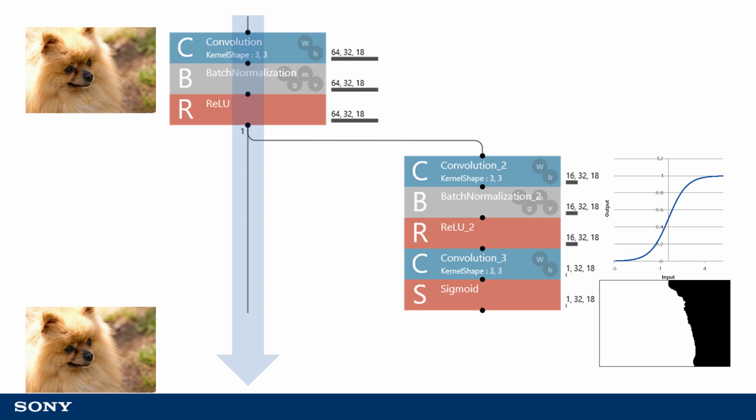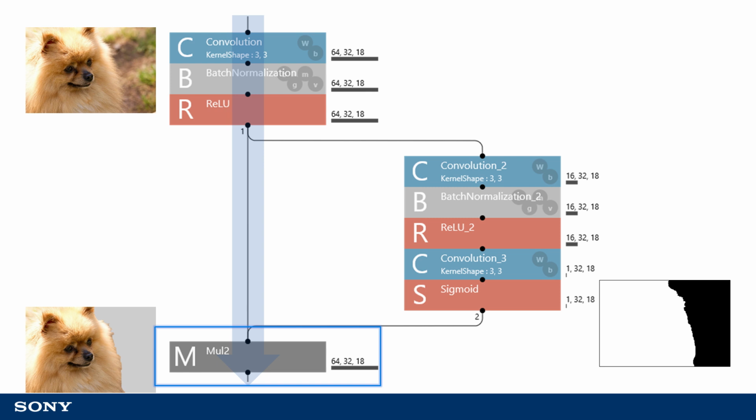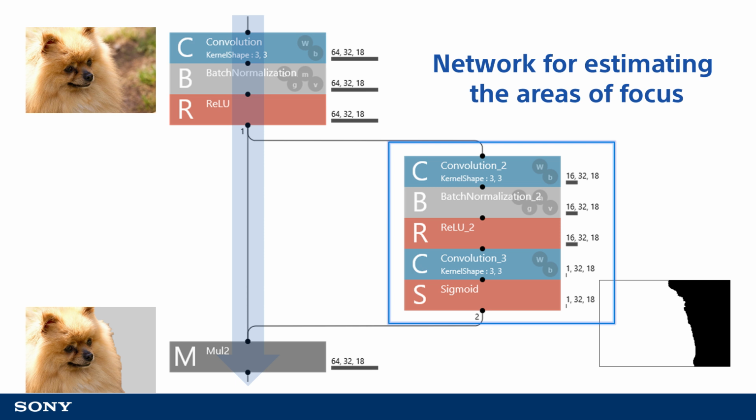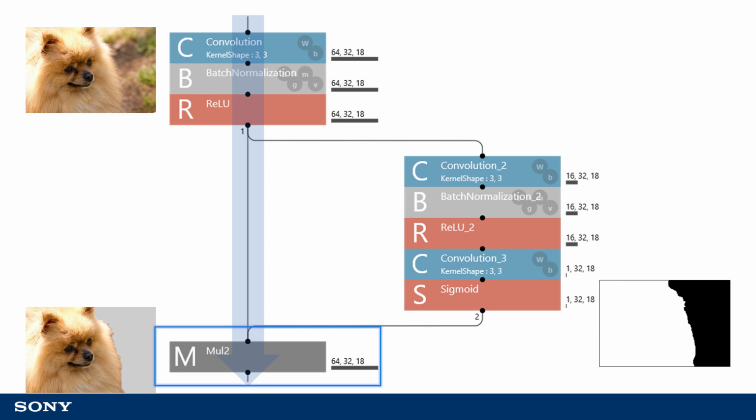Sigmoid is a function that stores input values within a range from 0 to 1. So, by using sigmoid as the activation function, a value between 0 and 1 will be output for each pixel. We then multiply these values against the original convolution output. The two additional convolutional layers estimate the areas of focus in the original convolution output. Then the estimated areas of focus are multiplied.